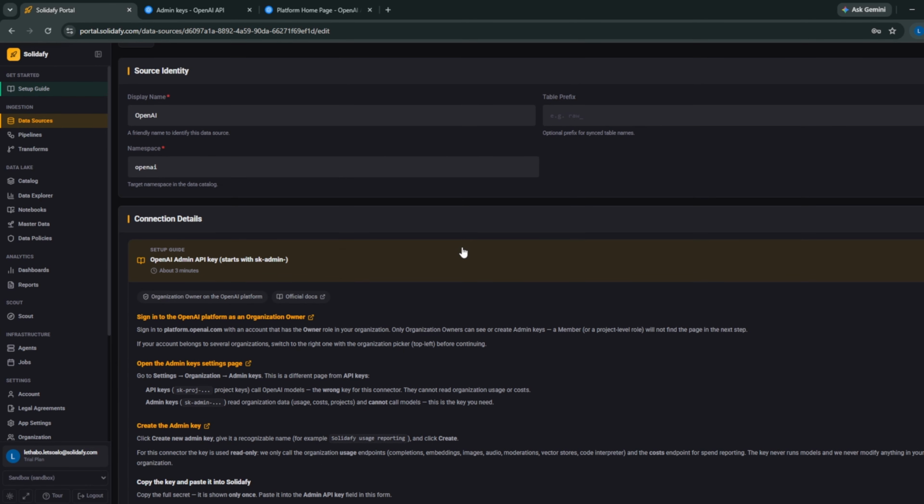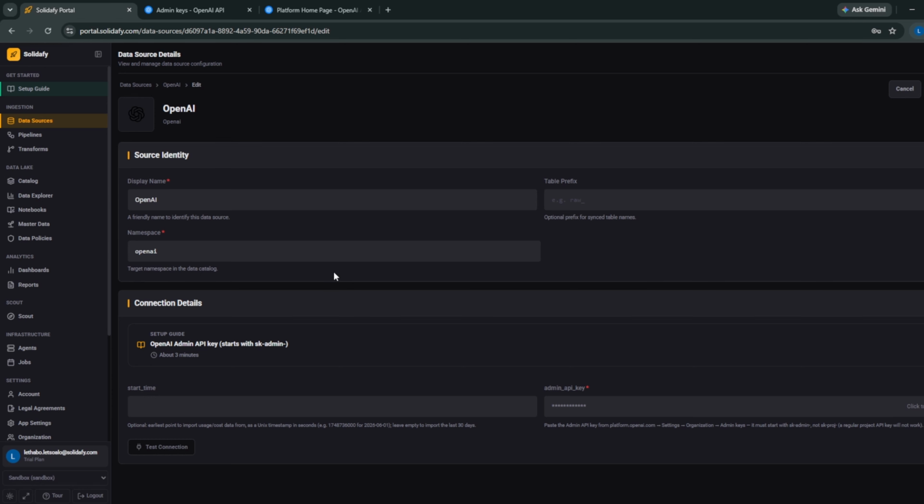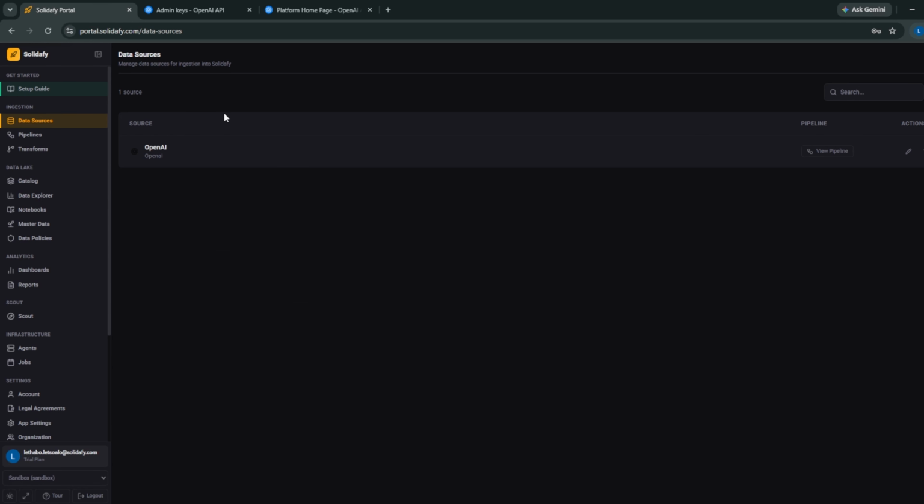You can come in and edit it if necessary. That's basically all you need to set up an OpenAI connector.